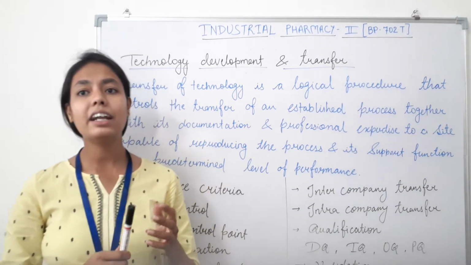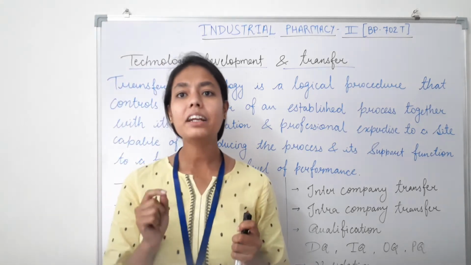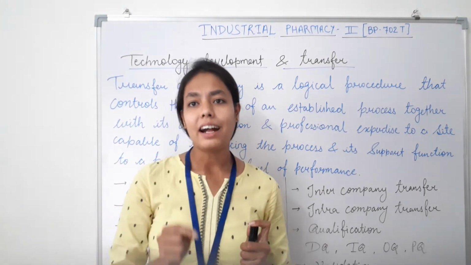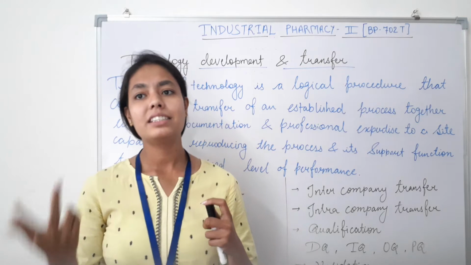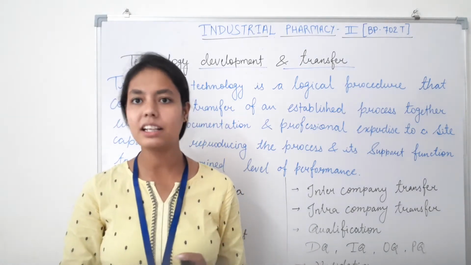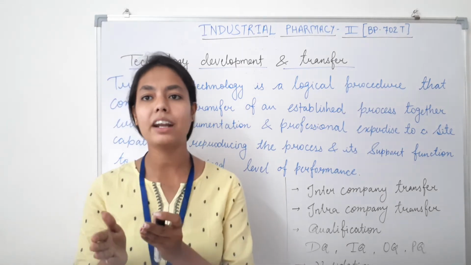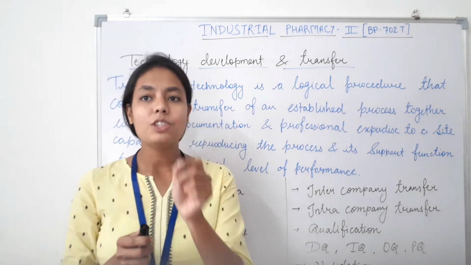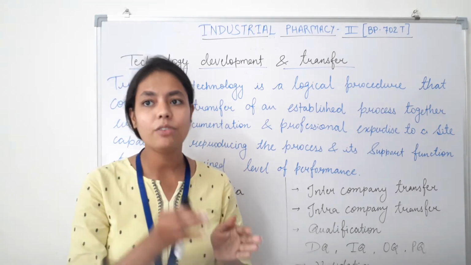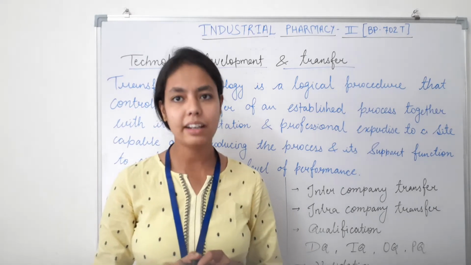After that, intercompany and intracompany transfer. So a transfer of technology between the sites of different companies is known as intercompany transfer. But intracompany transfer refers to transfer of technology between the sites of the same group of companies.